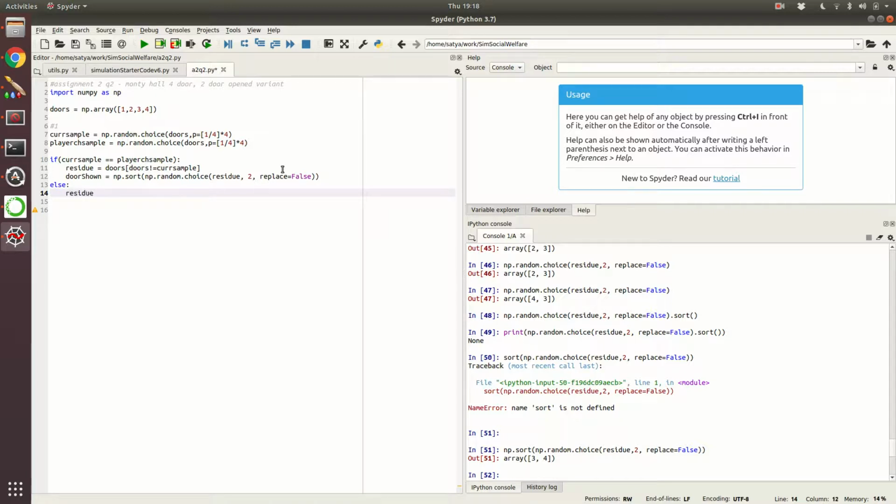First, we take the door where the price is there, we can't show that. Then in the second step, we remove the door the player has chosen, that also we cannot choose, right?